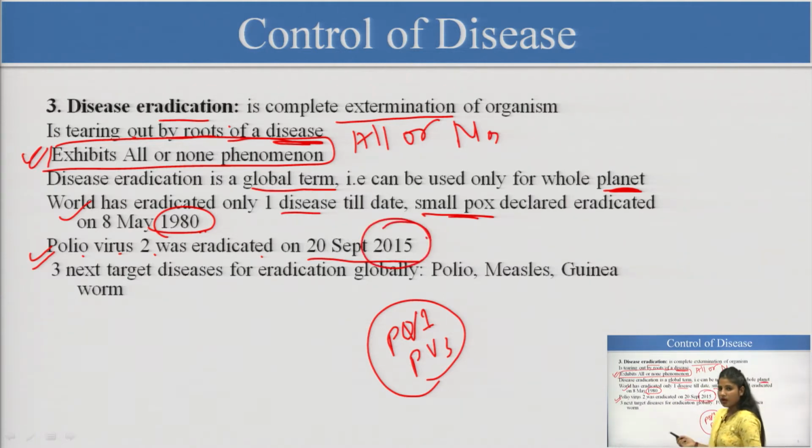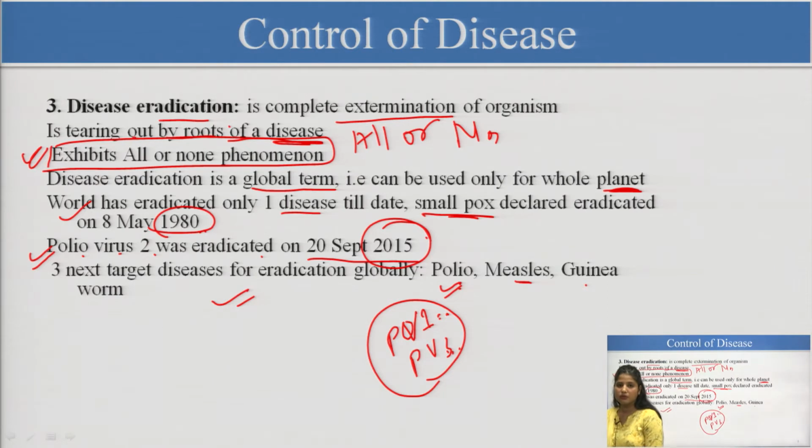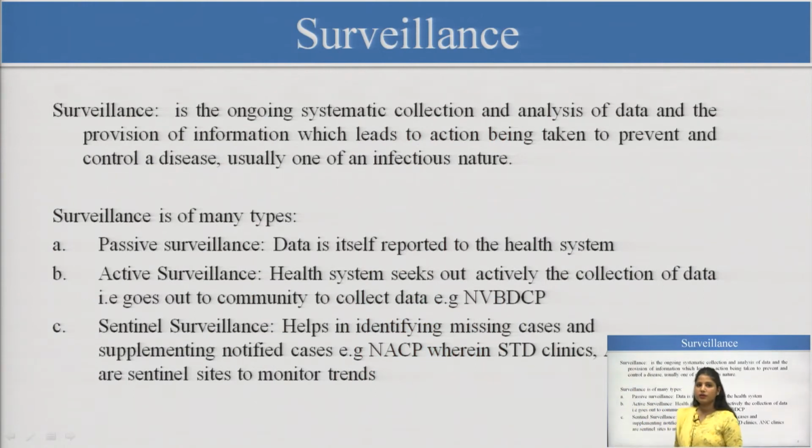Then what are the other targets the world has for eradication? Polio, that is why we have mentioned polio here, because now we are left with these 2 strains. Then measles and guinea worm. These are important points you should note: which diseases India has eliminated and which the world has eradicated. Then there is the concept of surveillance under the concept of health and disease.